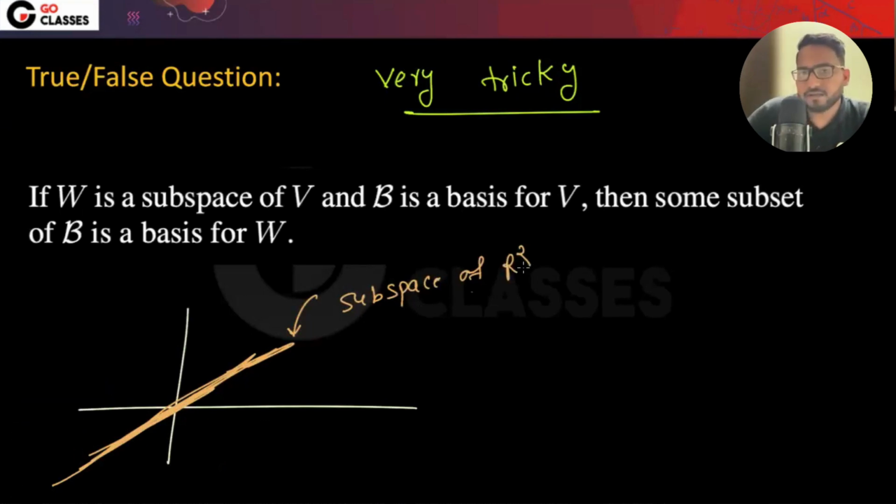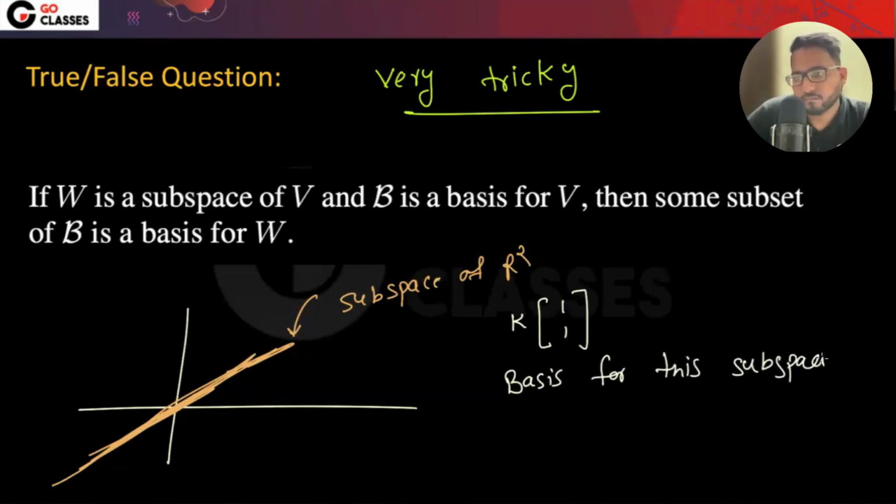This line could be anything. Let's just assume that this line is k times (1, 1). Definitely it is a subspace of R2. Can you tell me the basis for this subspace? (1, 1), right? So this is the basis for this subspace.